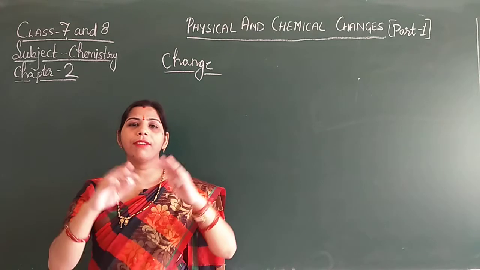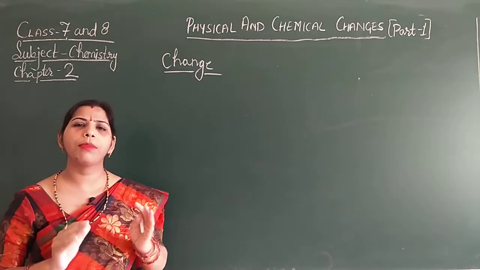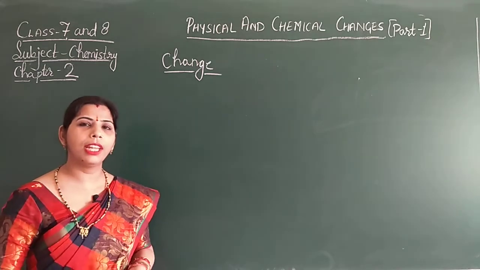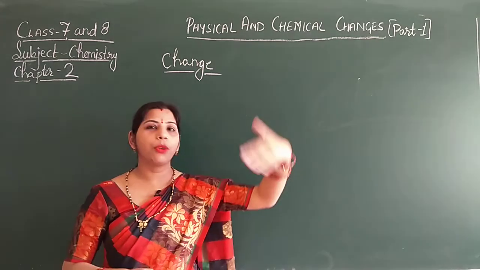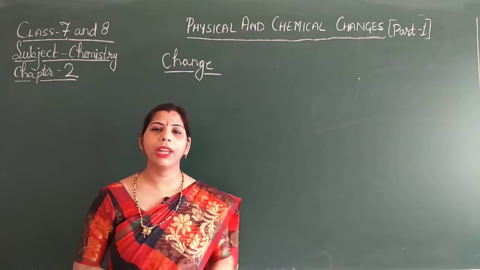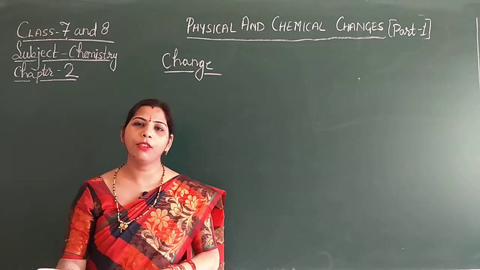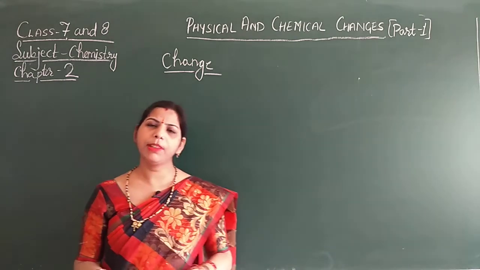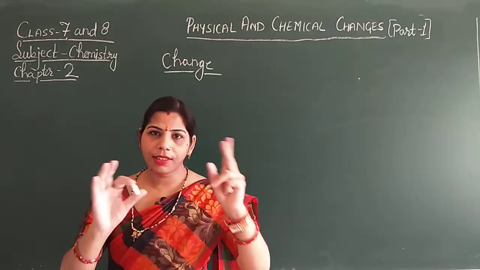That means whatever change occurs in your surroundings, you are observing a number of changes from morning to night. The plants are growing, your mother is cooking food, the raw materials cook and form another thing. That means a number of changes occur in your surroundings.